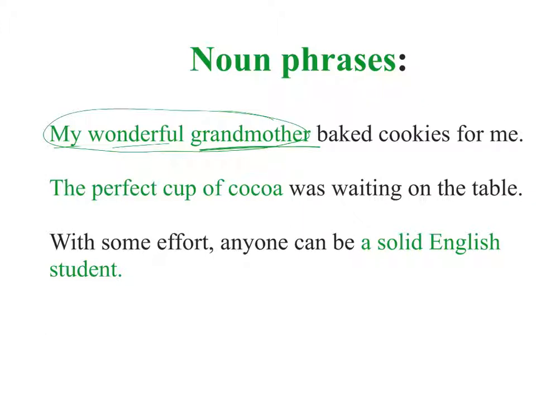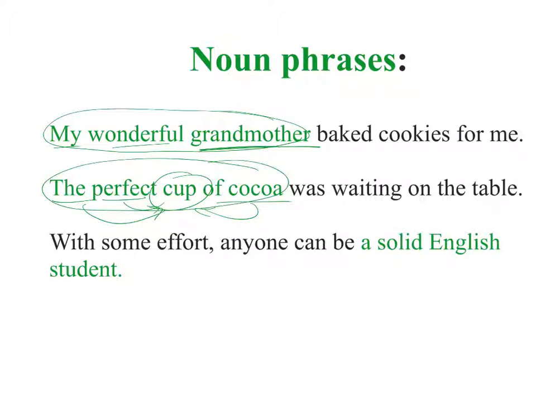All right, the next one. The perfect cup of cocoa was waiting on the table. Again, cup would be the main noun. The and perfect both relate to cup, and of cocoa relates to the cup. So all together, this makes up a noun phrase. Again, there's no verb in there, so it can't be a clause.